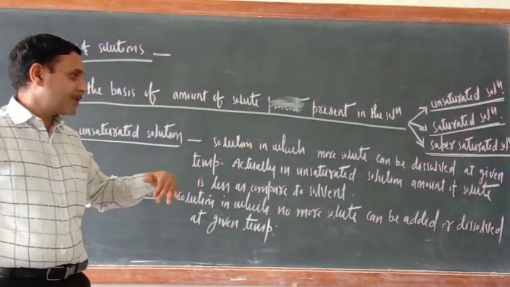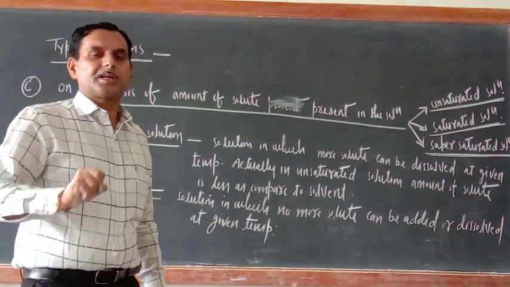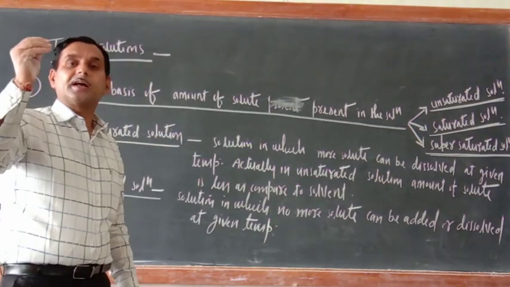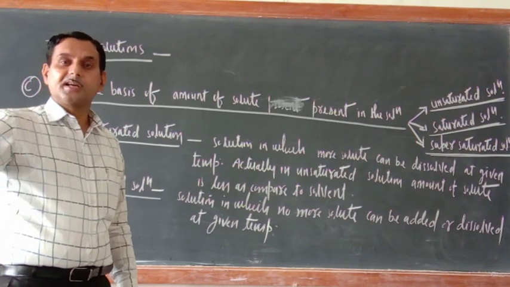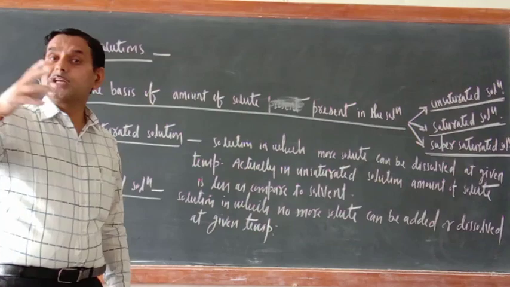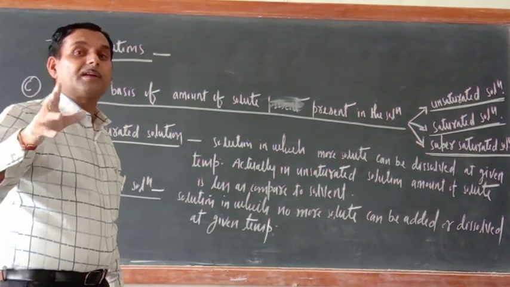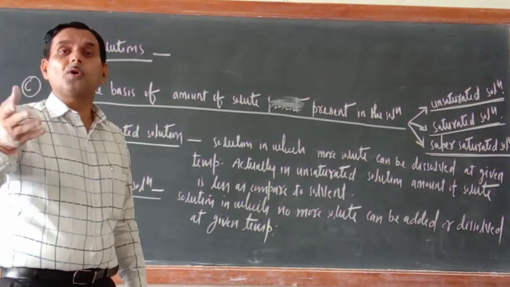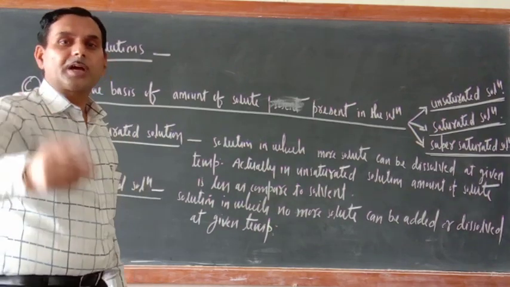Now try to understand the importance of the words at given temperature. When the temperature is constant, the number of interparticle spaces is constant. But suppose you increase the temperature. Then the kinetic energy of the solvent particles will increase and they will migrate here and there. They will move. So more interparticle spaces will be generated. Hence more amount of solute can be added.